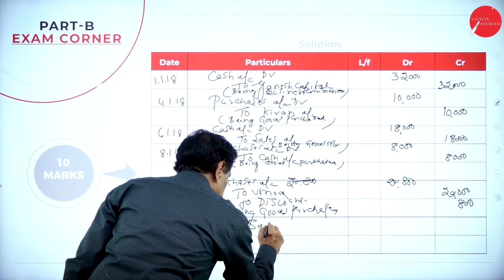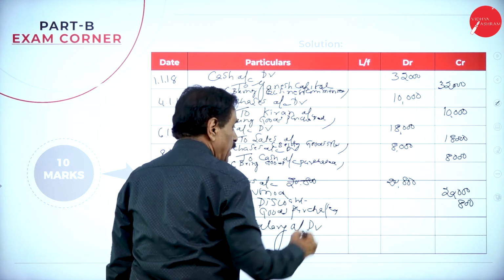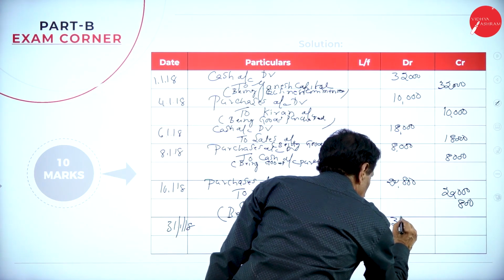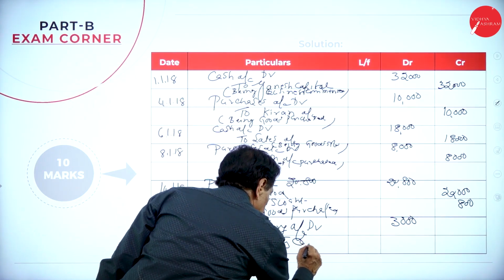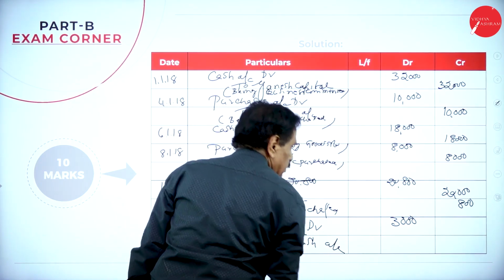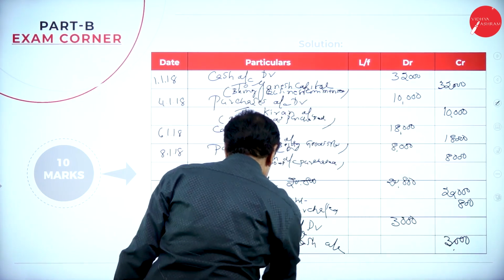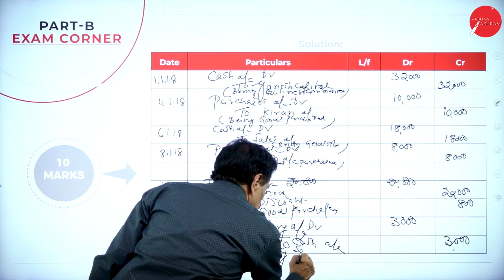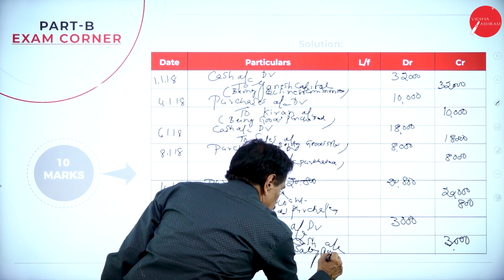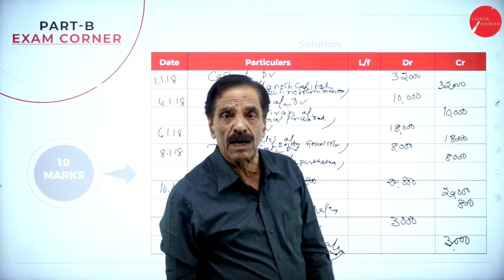Salary account debtor, 3,000, to cash account, 3,000. Being salary paid.